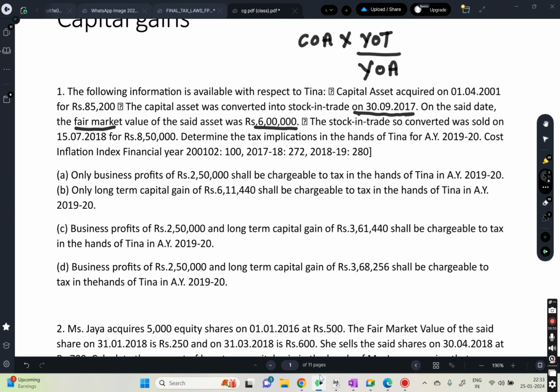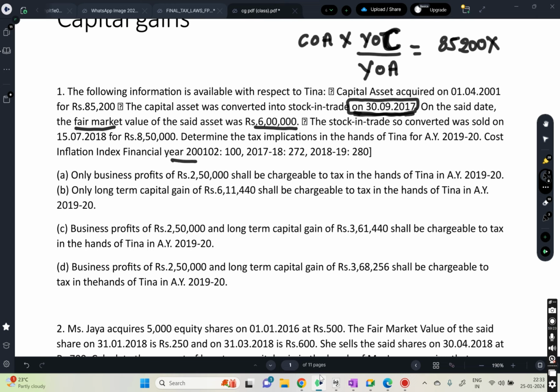At what price did we acquire this? We acquired this for 1200, into year of transfer. When did we transfer it? The capital asset was converted, so year of transfer is nothing but year of conversion, right? So when did we convert? 39/2017.